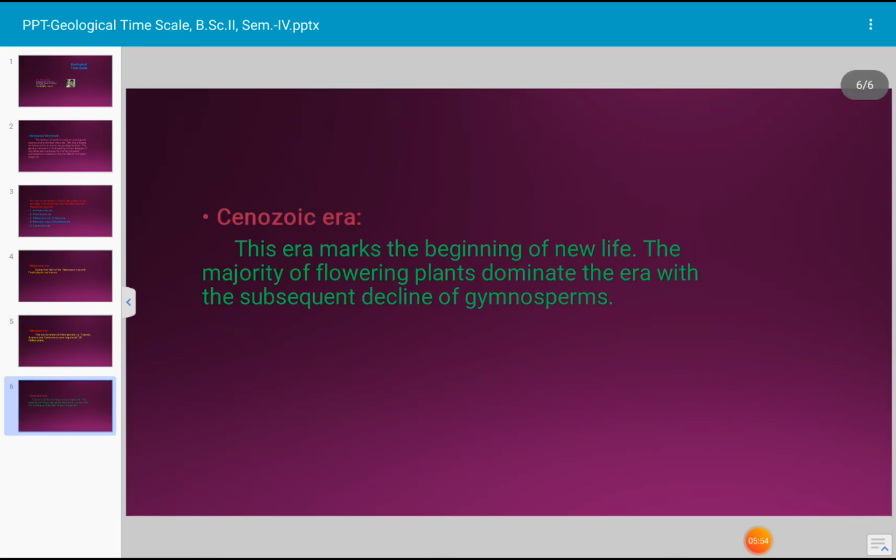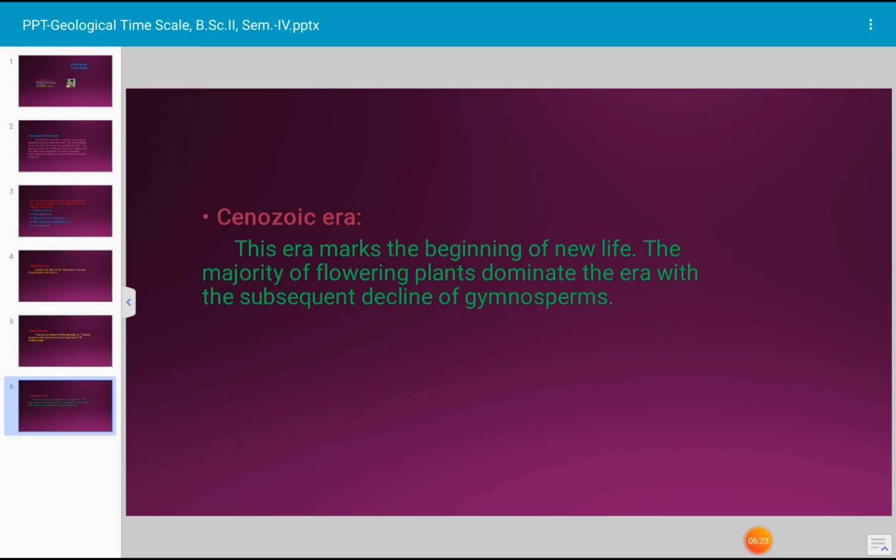Let us see details about Cenozoic era. This era marks the beginning of new life. The majority of flowering plants dominate the era with the subsequent decline of gymnosperms. In this era, there is the formation of high mountain ranges which caused climate alterations. This change in climate influenced the vegetation.